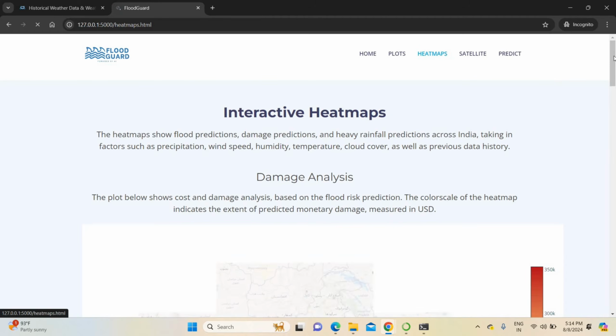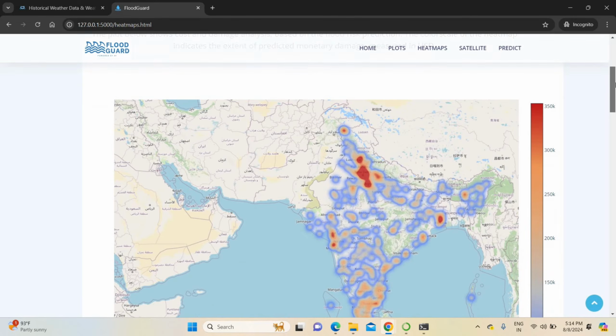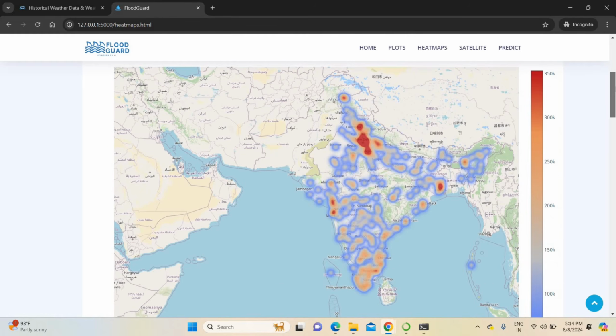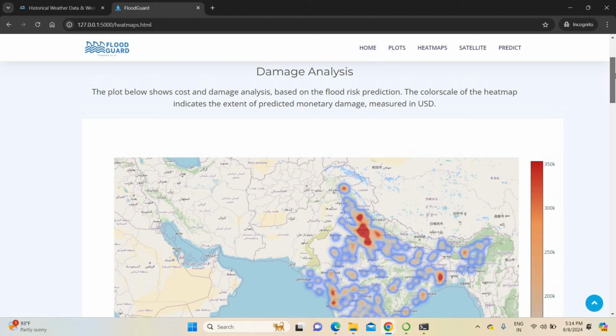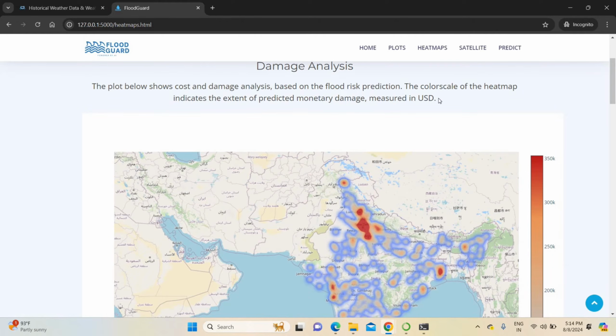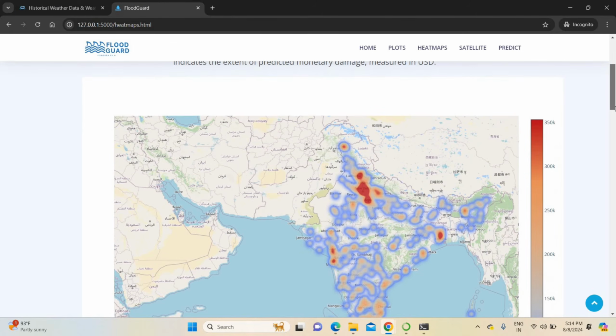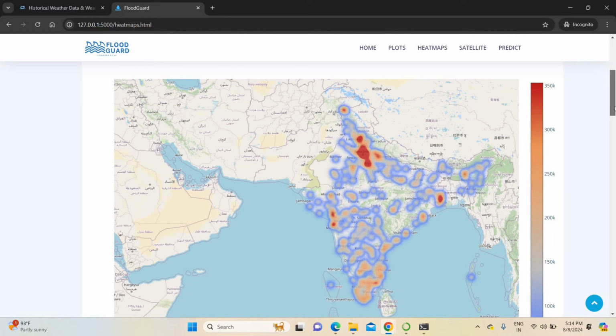Heat maps directly relate to our satellite. So this is the heat map. The heat map shows how much loss will happen in terms of US dollars. So if a flood happens, how much loss will happen in terms of US dollars. This is also very important.